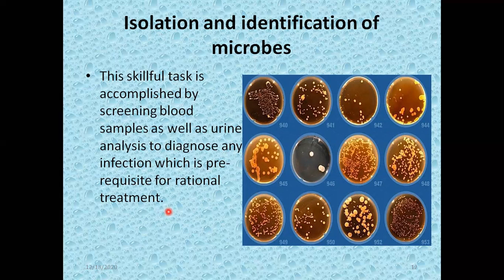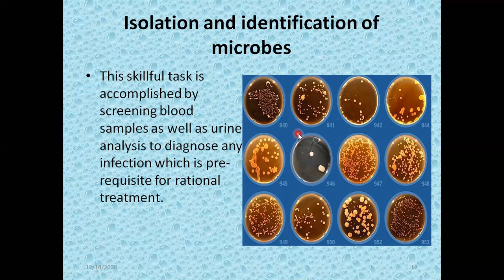So for the diagnosis, we must identify the microbe, and for the identification, we need proper knowledge. In that case, we have two important procedures: either we can take samples of blood from the patient, or we can take samples in the form of urine. When we take blood samples, then we can culture on the solid media, because we have discussed in the previous lecture that on the solid media we get colonies, and these colonies actually represent the pure form of the bacterial growth.